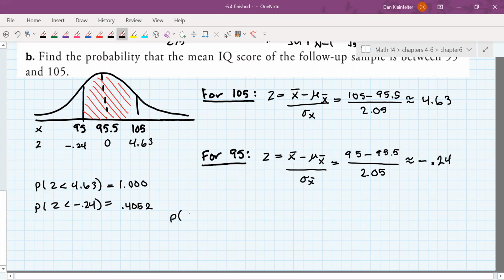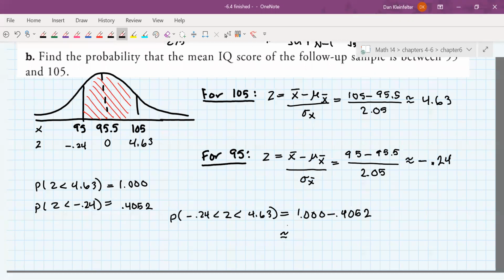So the probability that z will be between negative 0.24 and 4.63, which is what we wanted, is 1 minus 0.4052, which is 0.5948.